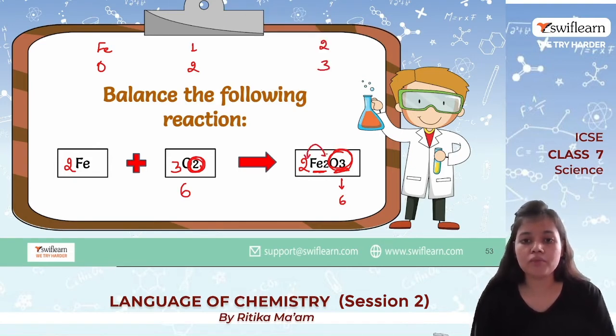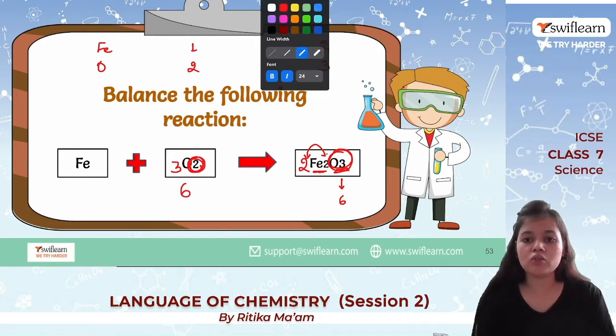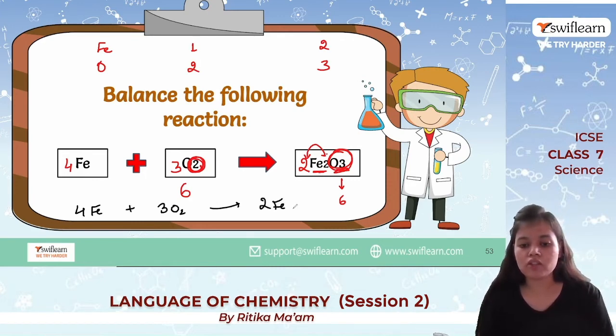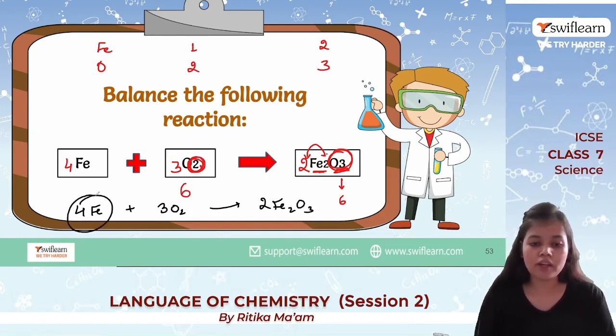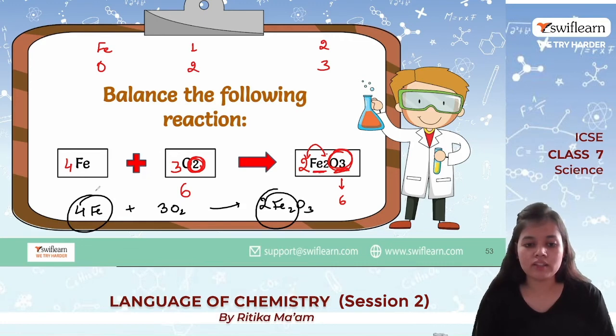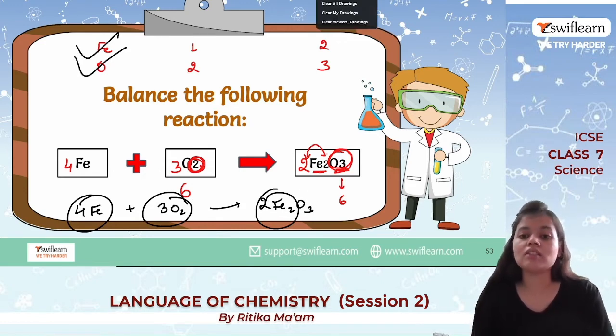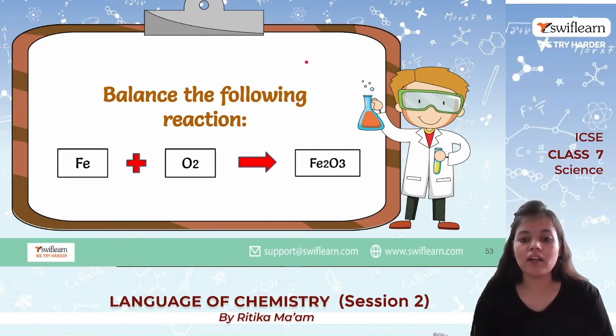So for taking 4 over here, what do we need to do? We need to correct it over here. So it will be 4Fe plus 3O2 equals 2Fe2O3. Now we can count 4Fe here, 2 into 2, 4Fe here. This is balanced, so Fe is done. Then 3O2 means 6 oxygen atoms, and 2 into 3, 6. So this is also balanced. This is how we need to balance the chemical reaction.